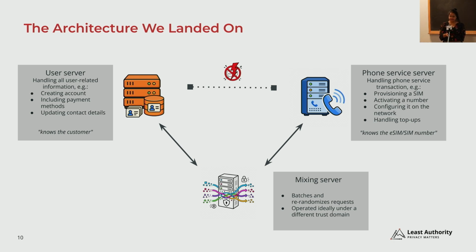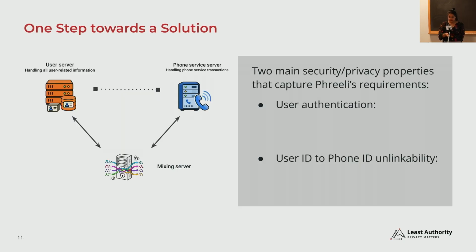Yeah, thank you, Anna. So let's look now at what kind of solutions we came up with, which is, as Anna said, still a work in progress. The 2 main security and privacy properties that I'm going to talk about here: first of all is, of course, user authentication, because the user service is going to receive requests from the user and then process those transactions before sending them to the phone service. So before processing each transaction, it first has to authenticate whether the request is coming from a valid user or not.